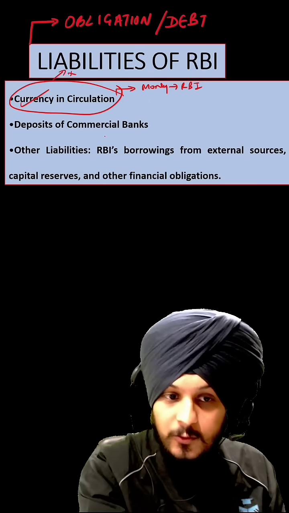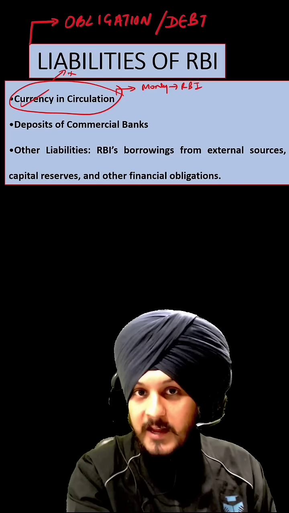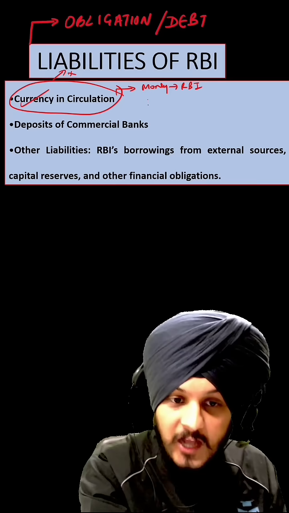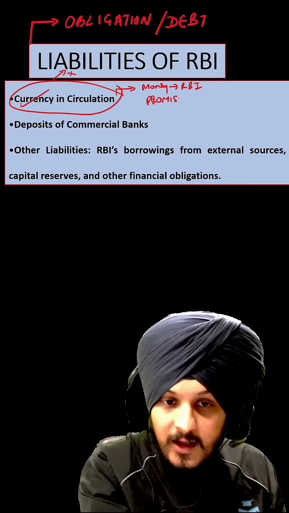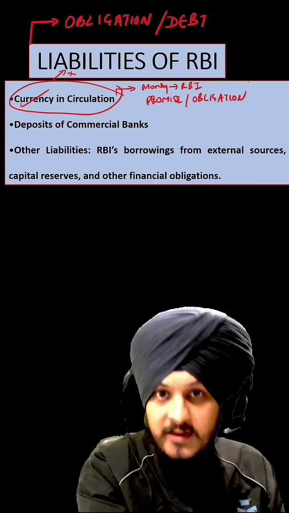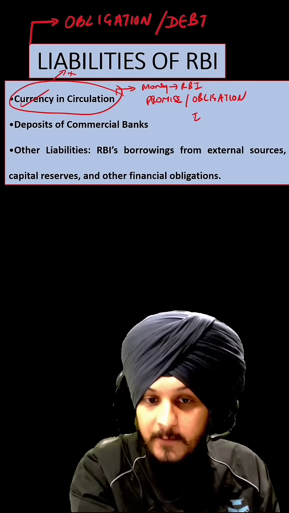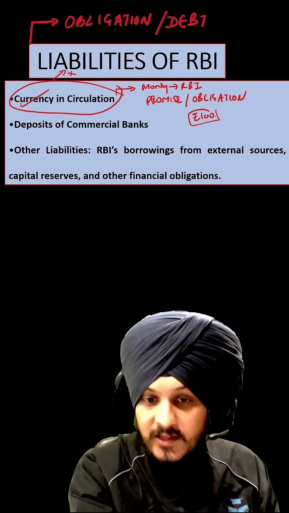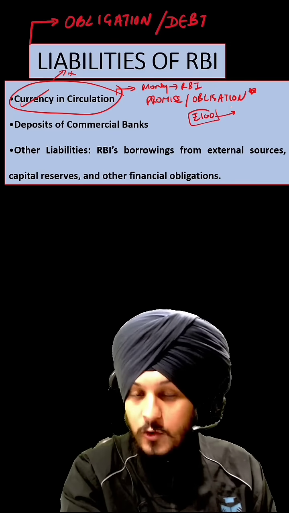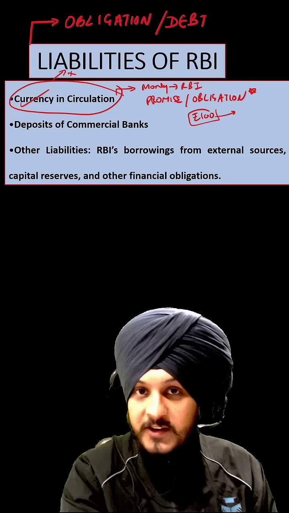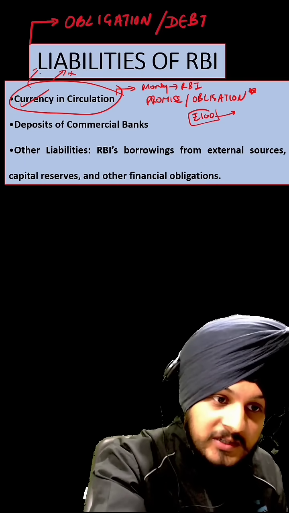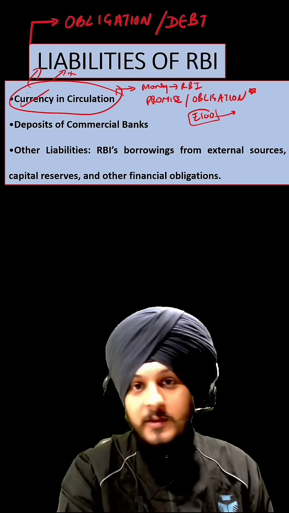The answer is that when this money is printed by the RBI and then it is circulating in the economy, then at that point of time RBI carries a promise or obligation to redeem this money whenever required. For example, if the RBI receives rupees 100 note, then the RBI will have to accept it. This is a kind of obligation. And this promise of exchange or the promise of redemption is the reason why this currency in circulation is a kind of liability as a part of RBI's balance sheet.